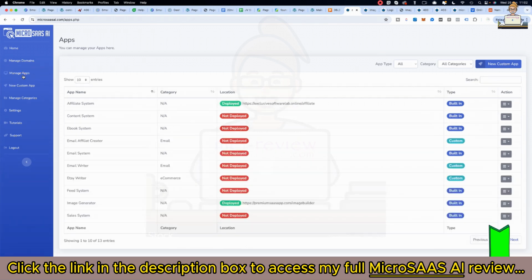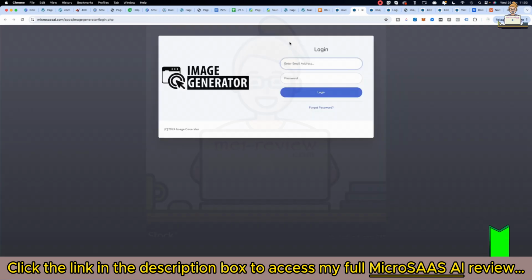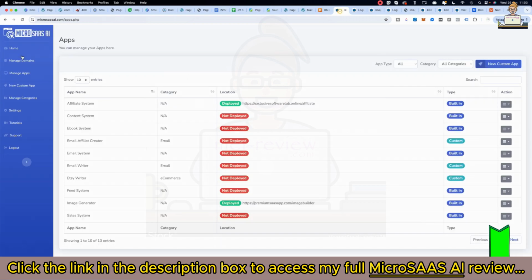So you've got manage apps. You can see this one I've just deployed, because I've deployed it, it's obviously gone here. Now you can come back to this anytime and get the admin info. You've also got a personal login as well. So if you don't want to deploy these before testing them, you can log in here. You just go to personal login, and all you need to do is add in the email and password that you use to log into Micro SAAS AI. So you can test all those there if you don't want to deploy.